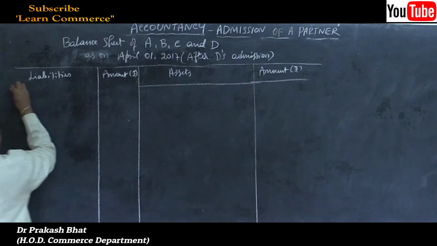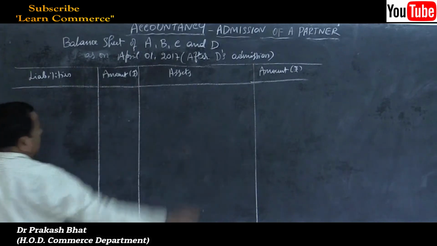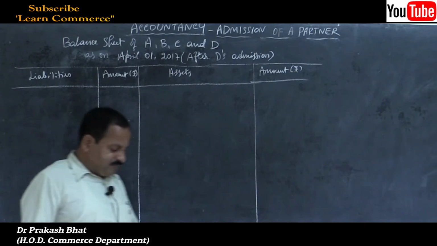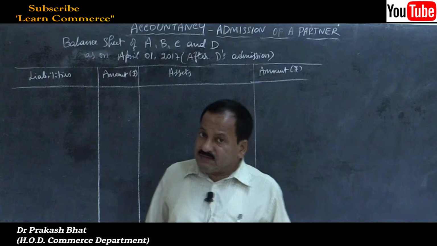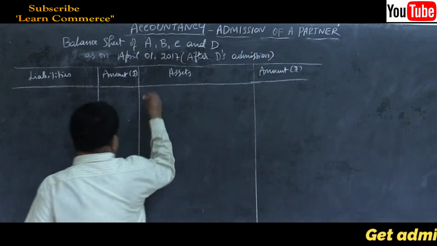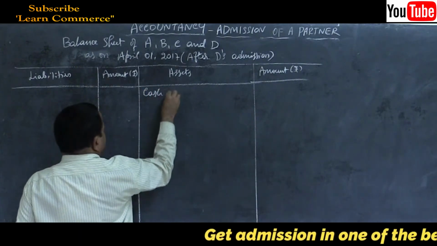Let us start with the most liquid one. What is the most liquid here? There is no cash in hand, so cash at bank is the most liquid one. So start with cash at bank.